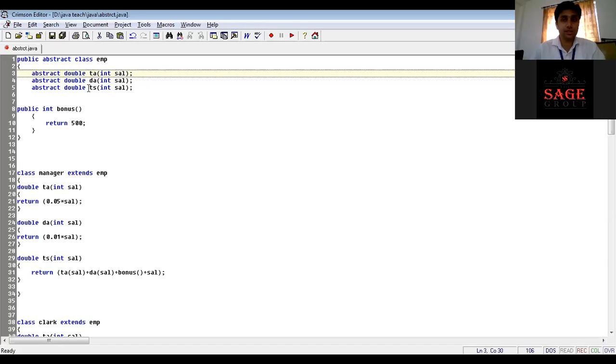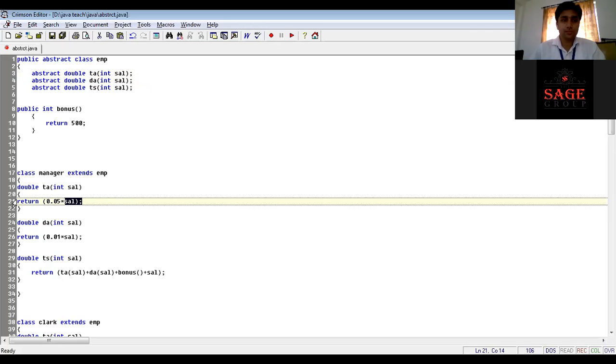So first the Manager class overrides the TA method and returns 0.05 of gross salary, which means 5% of the salary as TA.